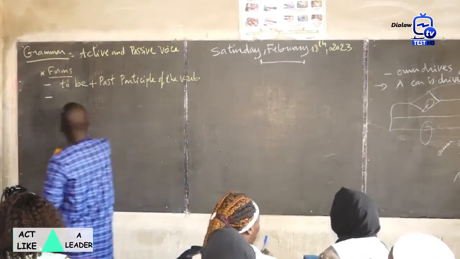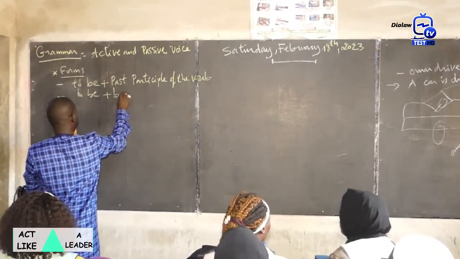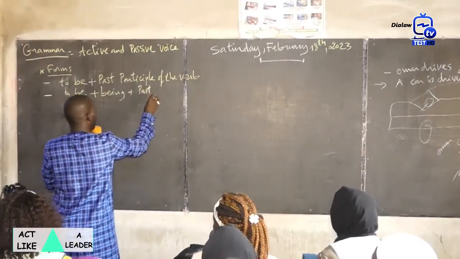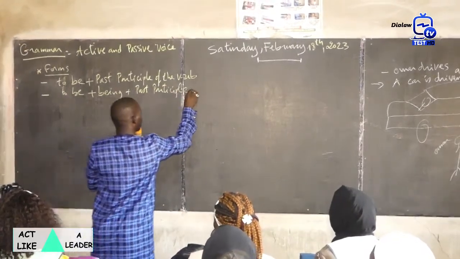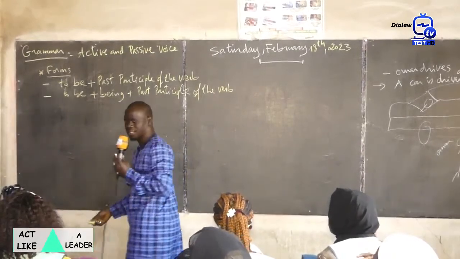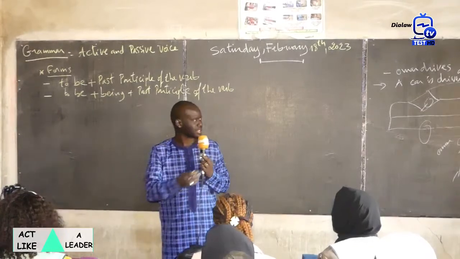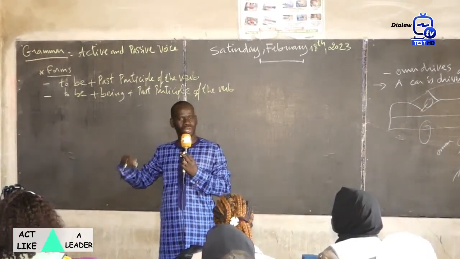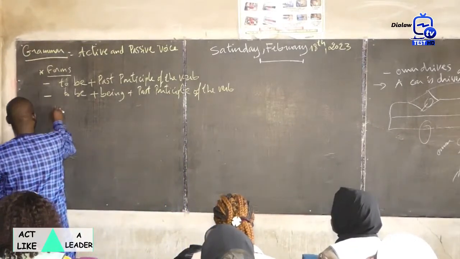If you have the ing form, you put being between to be and the past participle. So we have to be plus being plus past participle of the verb. Okay, so these are the forms. Now we are going to take this example and another example, and we are going to transform them into the passive voice.